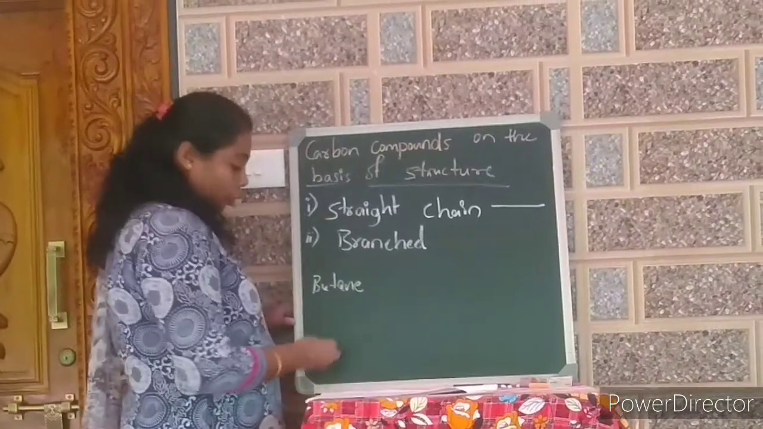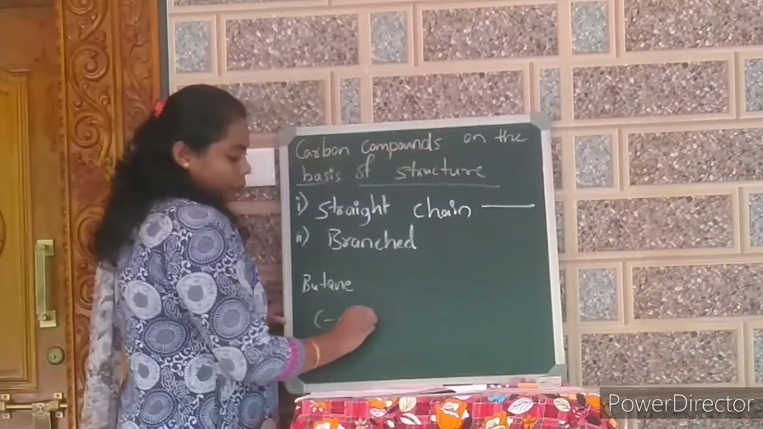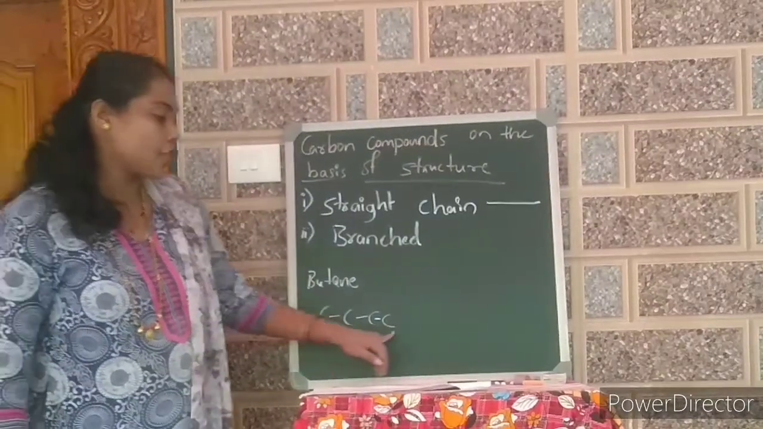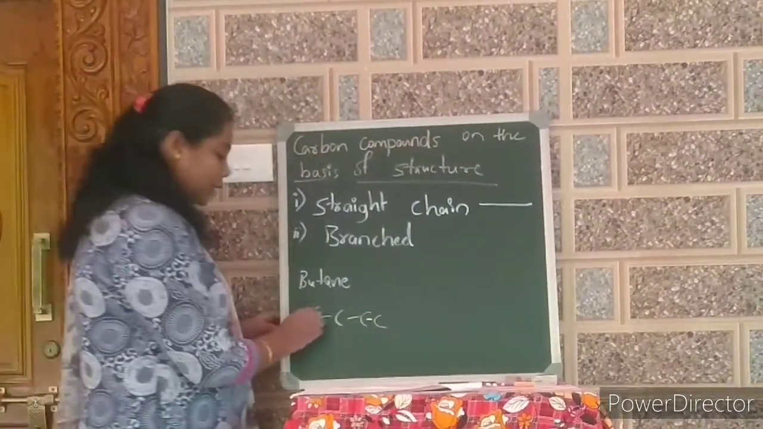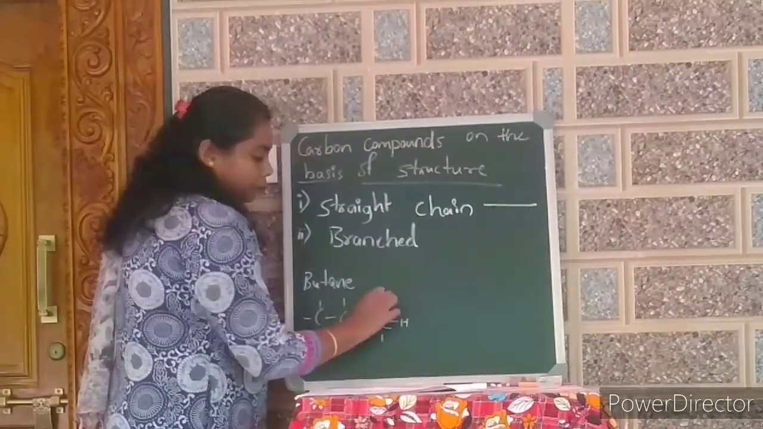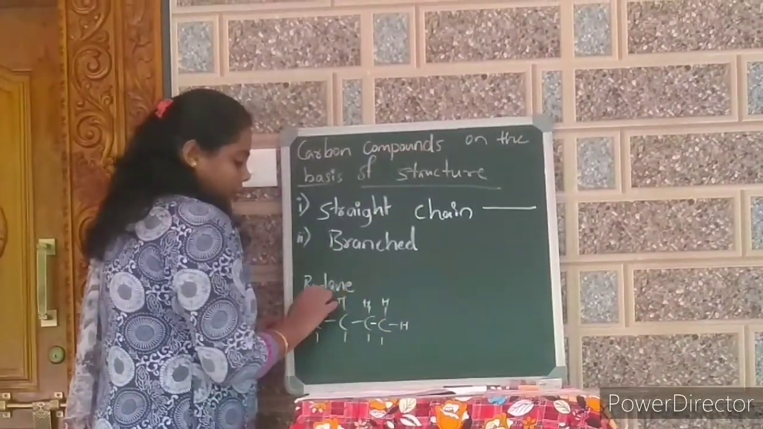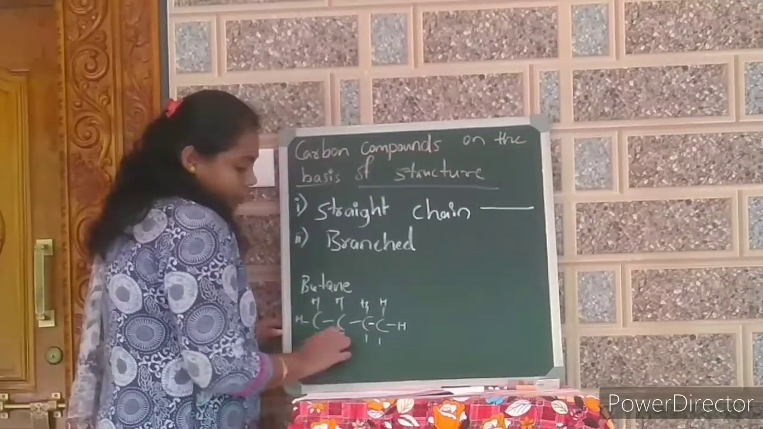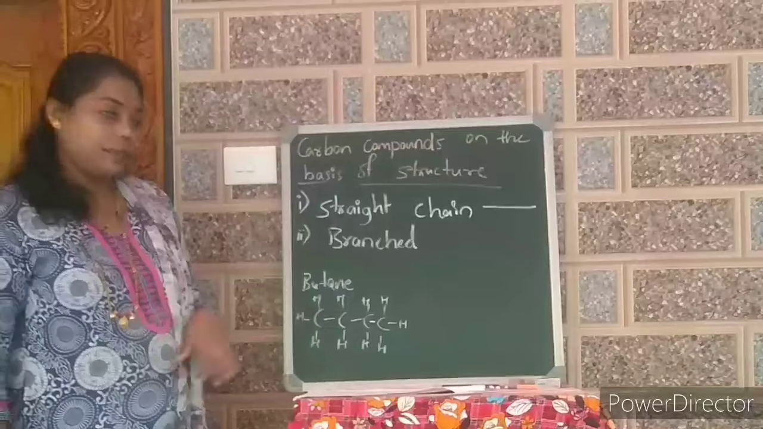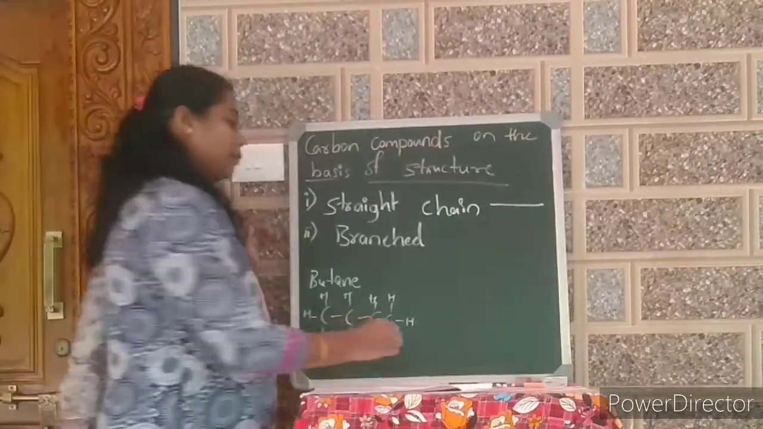Butane means there will be 4 carbon atoms, and all these 4 carbon atoms are linked in a straight chain manner. Others are fulfilled by hydrogen. Clear? Another type is branched. Branched on the basis of branching.